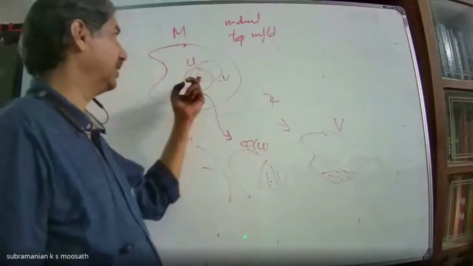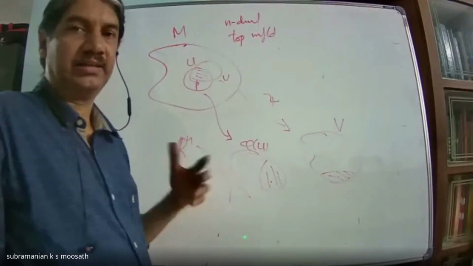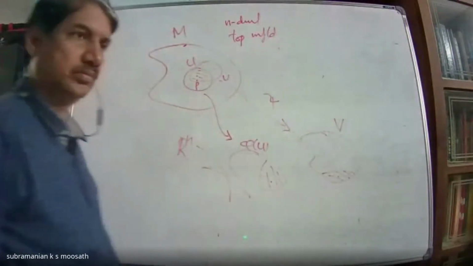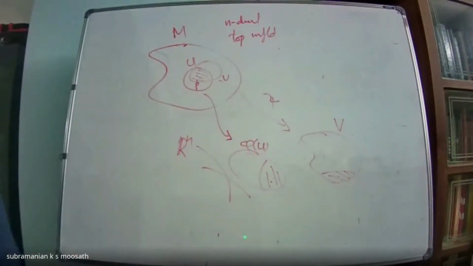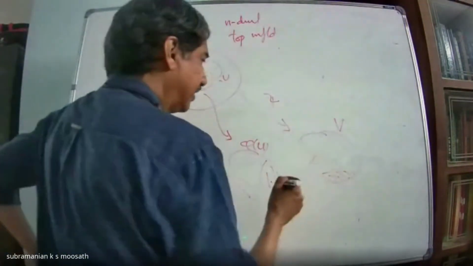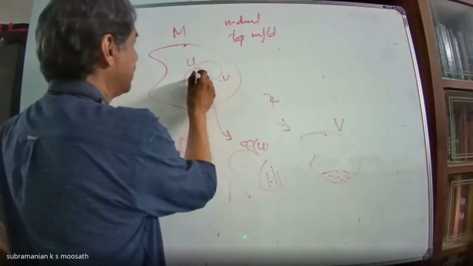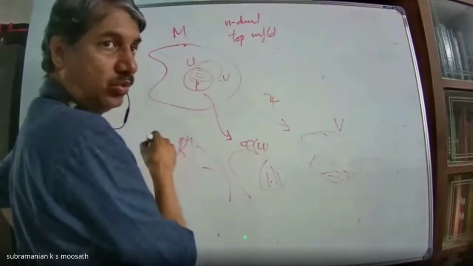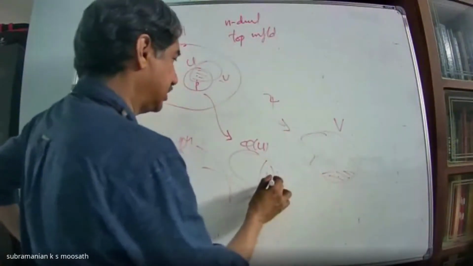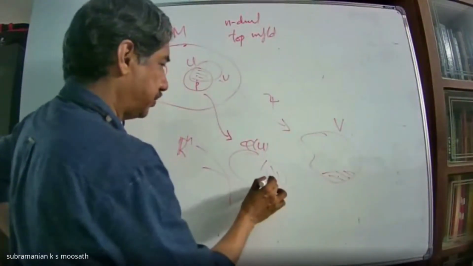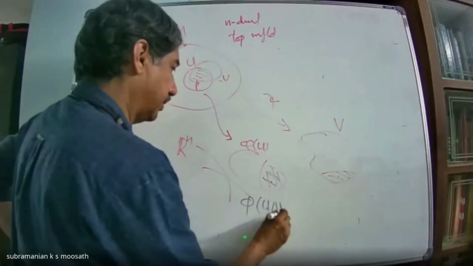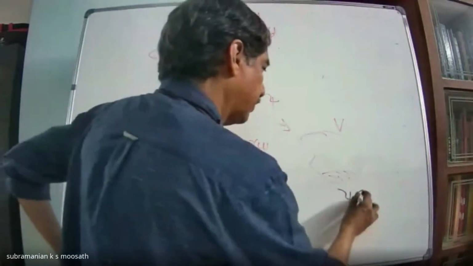With two different coordinates for a point, I cannot talk about calculus. No, I cannot do any calculus thing. So I need to identify these two open subsets. I need to give the coordinatization here in a unique way. What we will do is we look at this part, which is nothing but phi of U intersection V. This is psi of U intersection V.